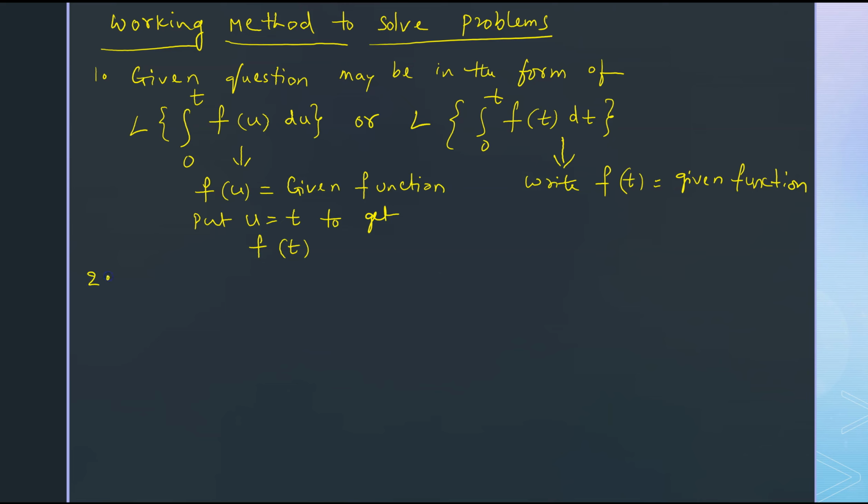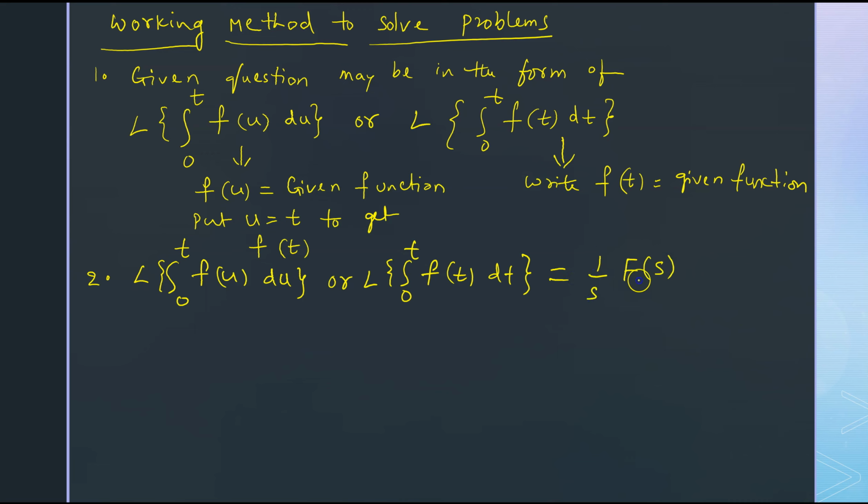Now, according to this formula, we know that Laplace transform of integral 0 to t f of u du or Laplace transform of integral 0 to t f of t dt, question may be in any form, is equal to 1 by s into f of s, which is equal to 1 by s into L of f of t.